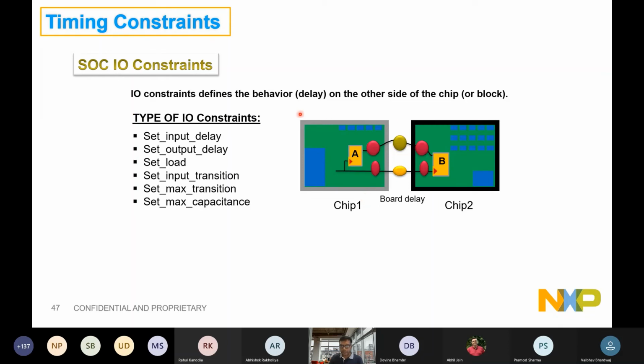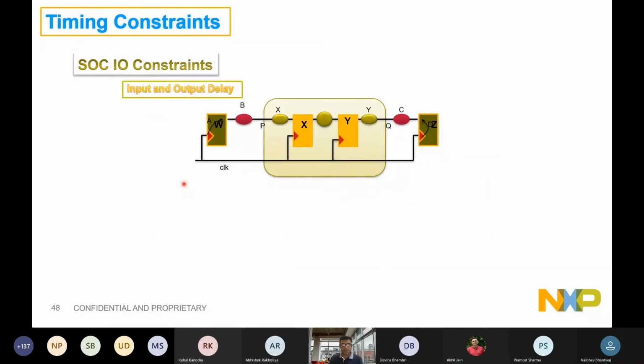While designing this chip, I will assume that this port will have certain expectations as per this clock, and I'll model this whole environment in the form of output delay for this port going out. Similarly, while timing this chip B, I'll model this whole information in the form of an input delay. So all these external environments are modeled in the form of IO timing constraints, where we'll be defining input delay and output delay.